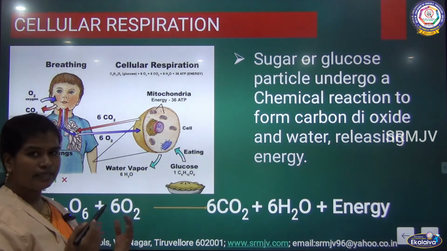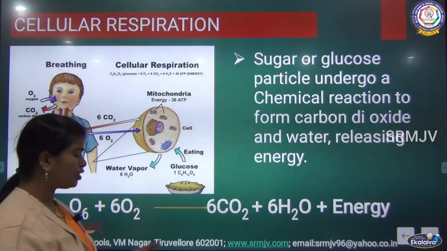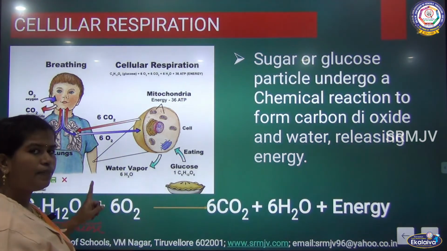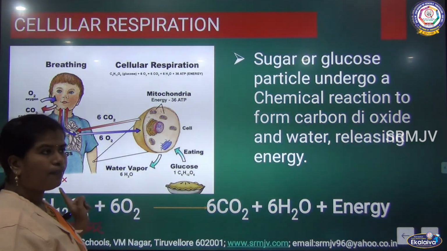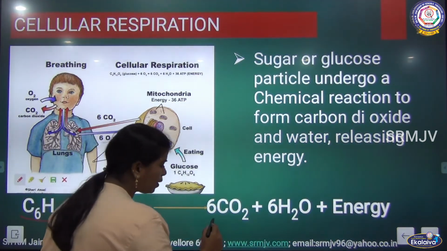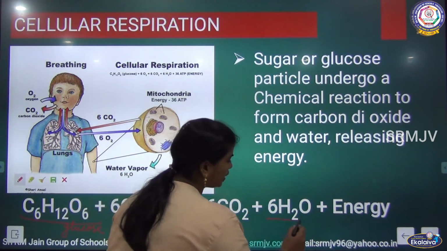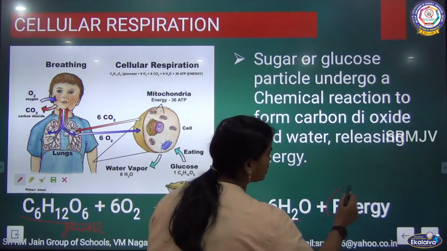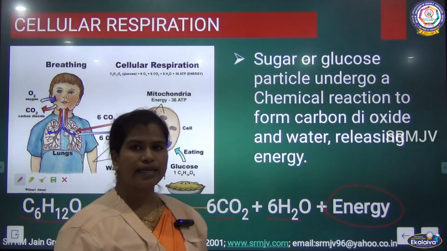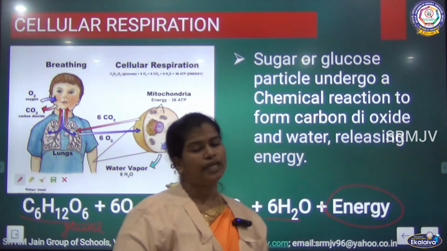When we breathe in, that is external respiration, oxygen enters into our body. This oxygen will break this glucose, and it gives rise to the products carbon dioxide and water, and it also releases the energy. That is how we are getting the energy from respiration.